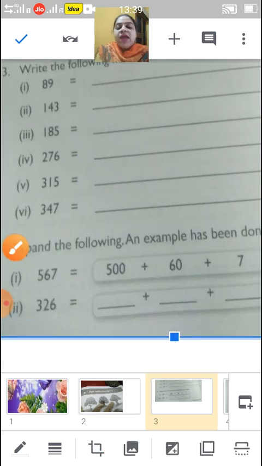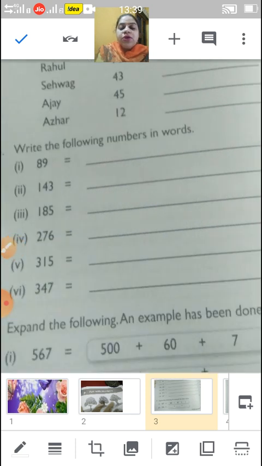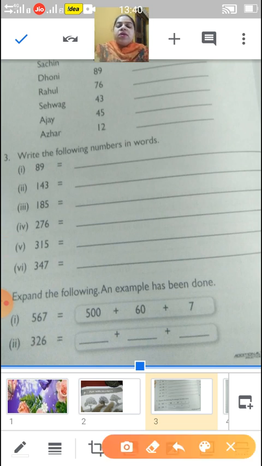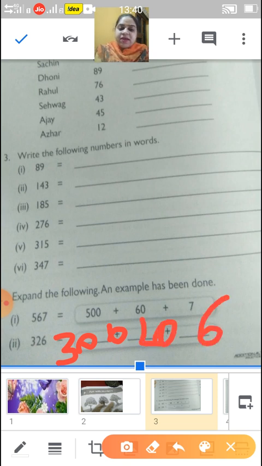Expand the following. An example has been done for you. So children, what do you have to do in this? You have to expand the form of a given number. Like 567 is 500 plus 60 plus 7. One I will do for you. This is 300, then 20, then 6, that is 326.